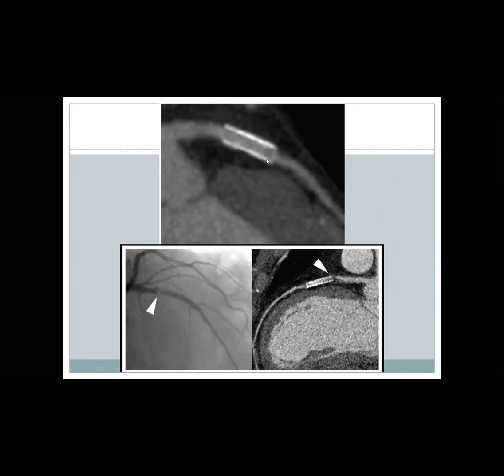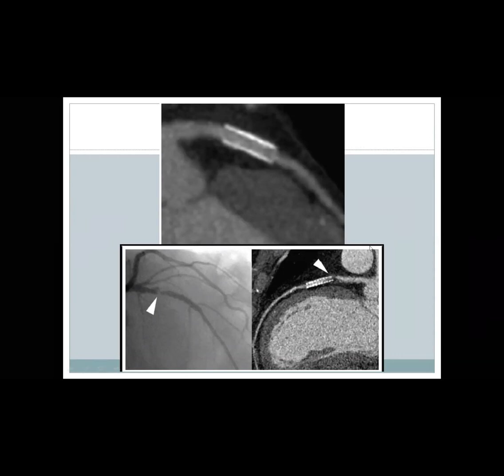So I have to study this area very well, and this is concluded as minimal in-stent restenosis. There is flow in the artery distal to the stent. There is radiolucency in the distal stent, and this proved to be mild in-stent restenosis.